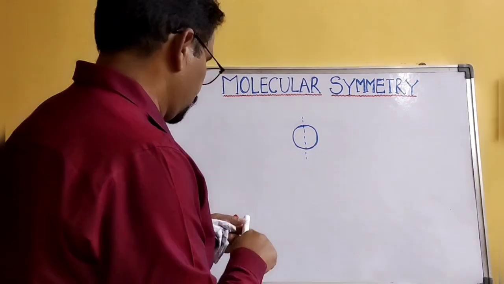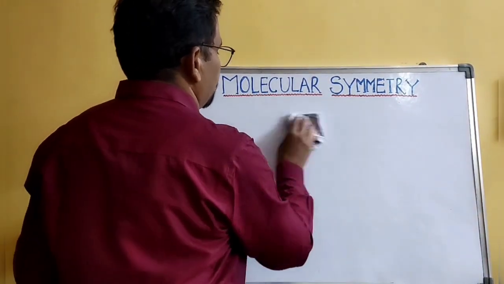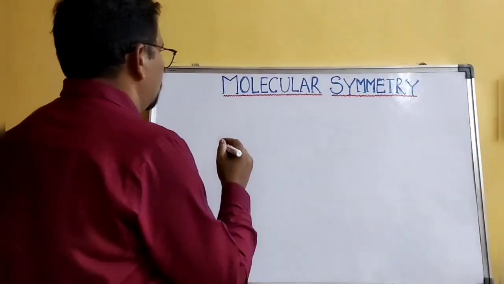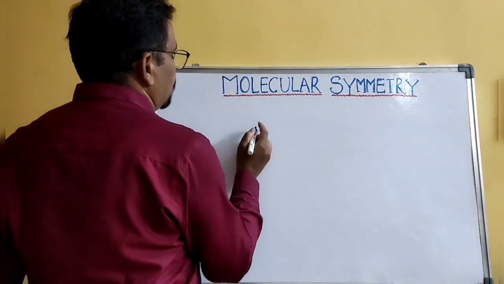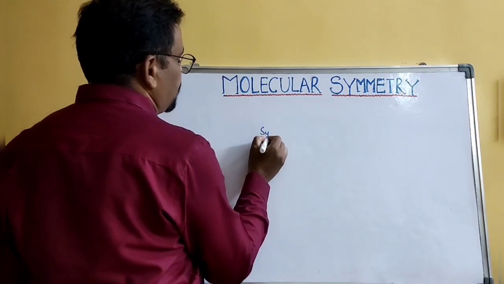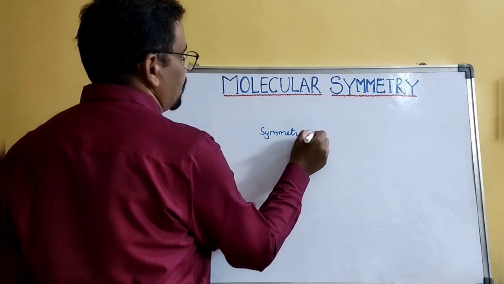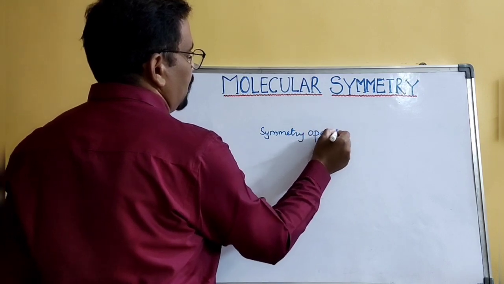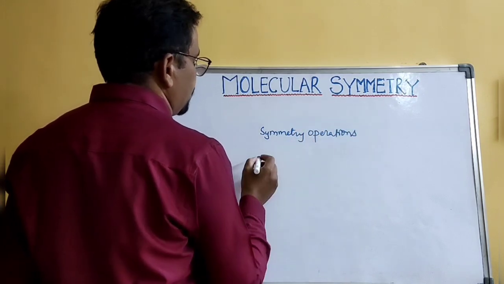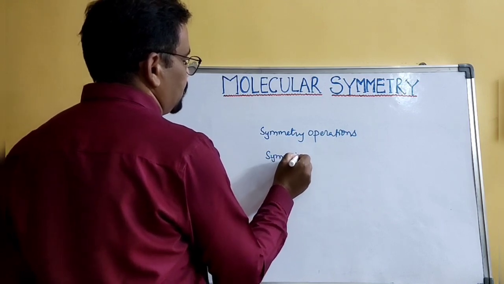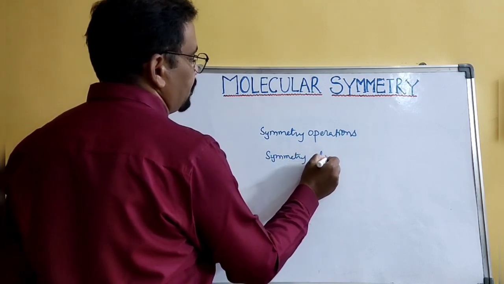So molecular symmetry in chemistry describes symmetry operations and symmetry elements.